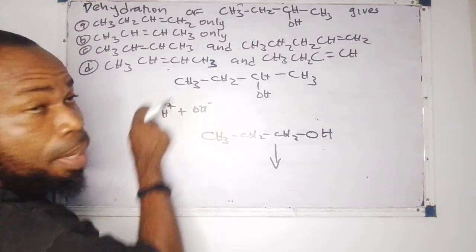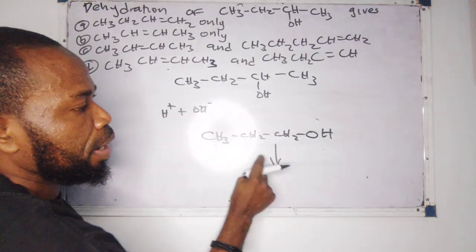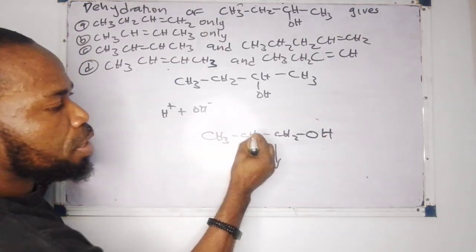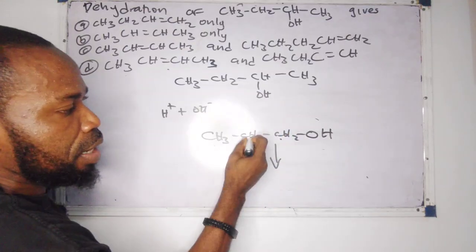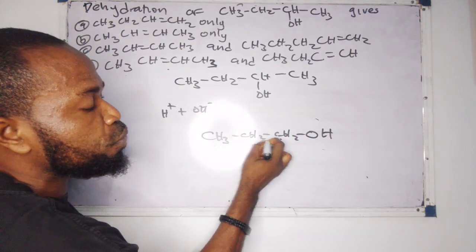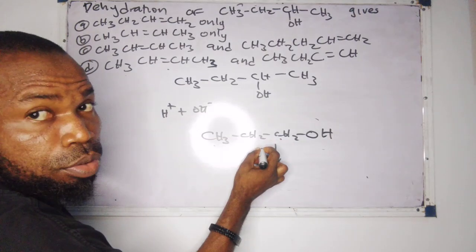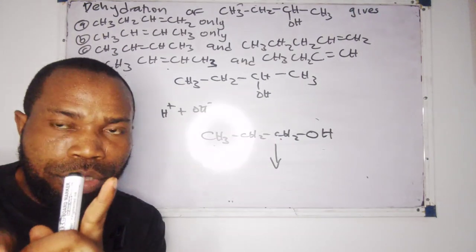Remember, we're trying to remove a water molecule now. Remove the OH from here, remove the hydrogen from here. Now, remember, if I remove the hydrogen from here, I'll free one electron. Remove the OH from here, free another electron. Now I have two free electrons, and they can form a double bond. Because a bond is formed from what? Two electrons.